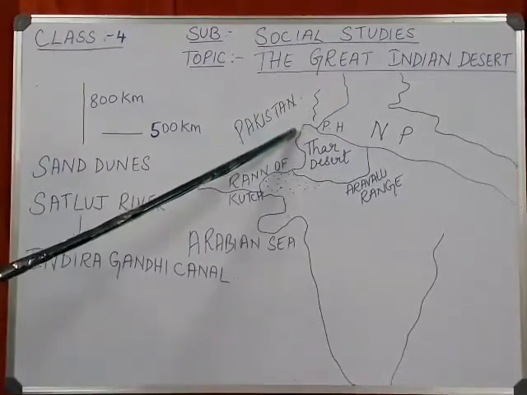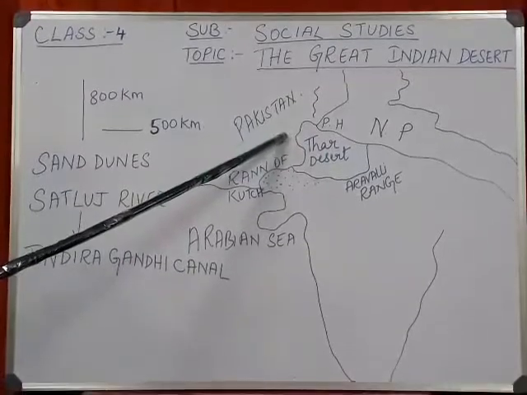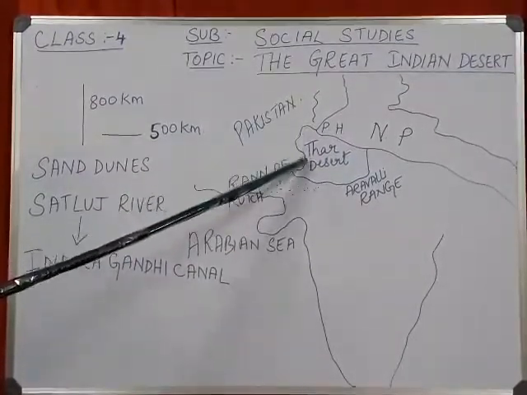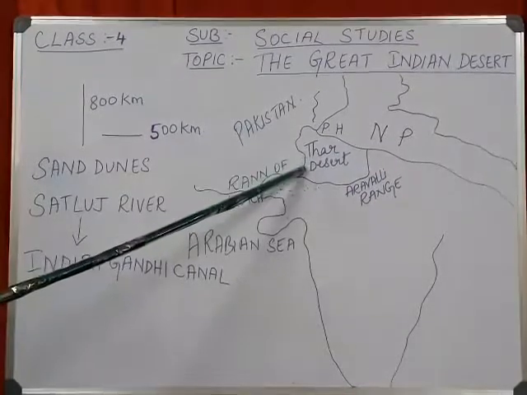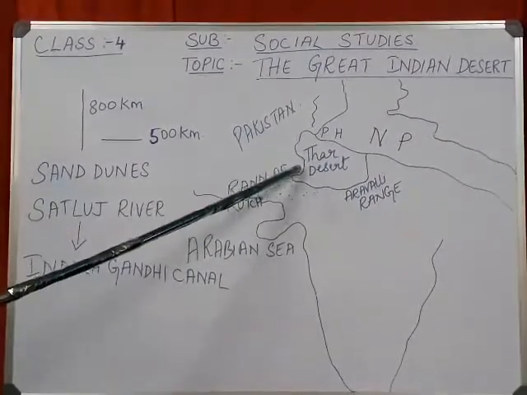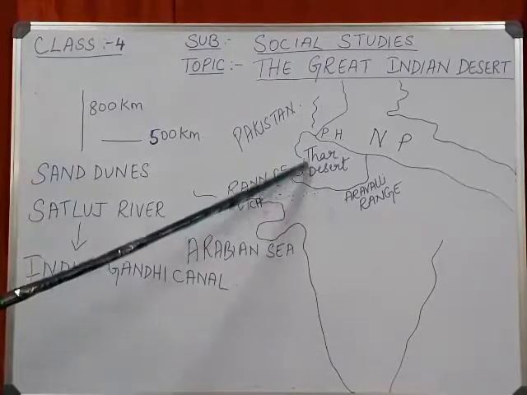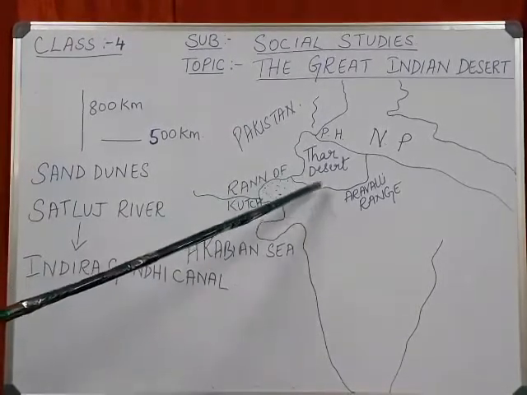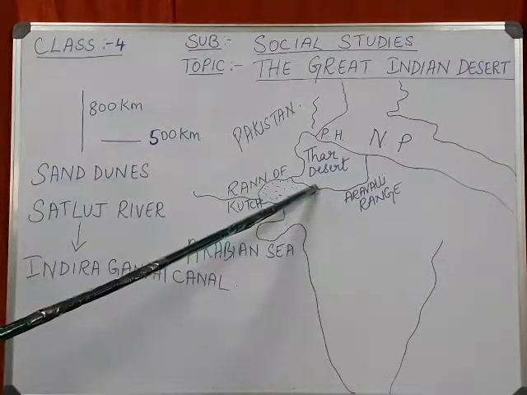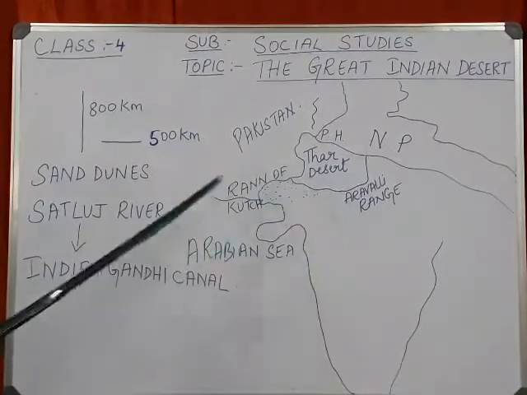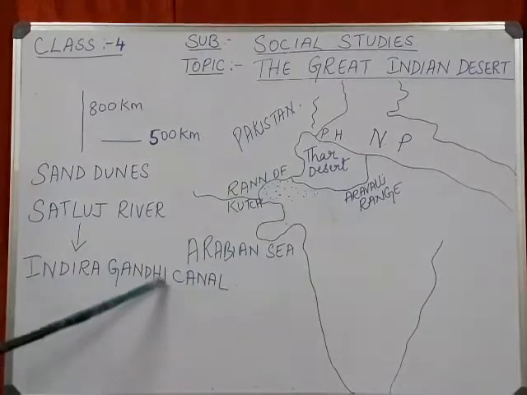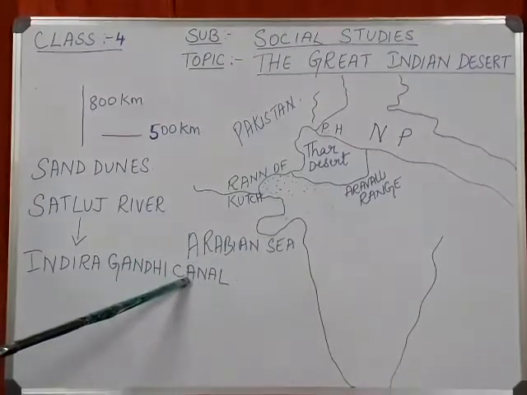From the river they have taken a connection to the desert, which is called a canal, and through that canal they give water to their crops. The name of that canal is the Indira Gandhi Canal.